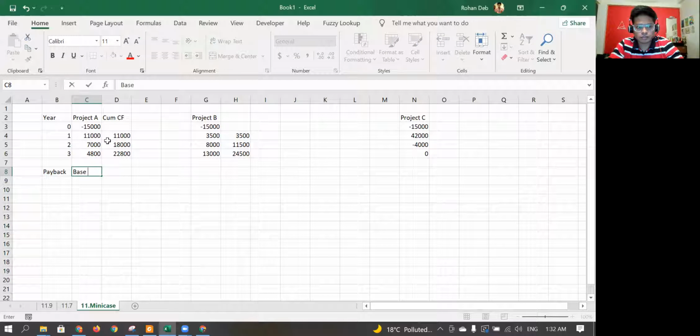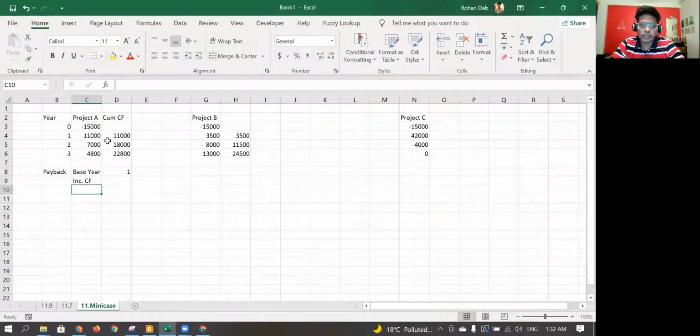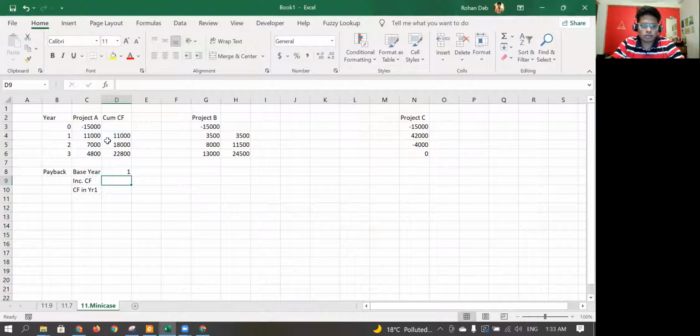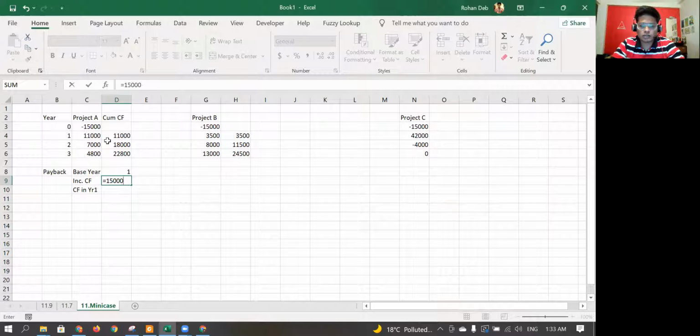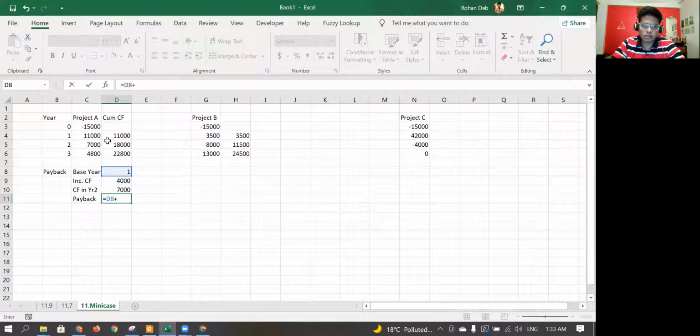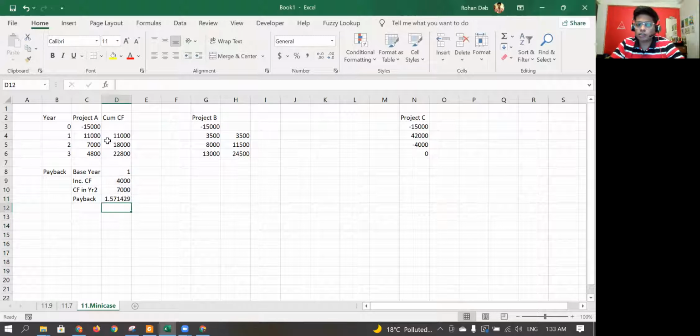The base here is 1. Incremental cash flow required is 15,000 minus 11,000, and the cash flow in year 2 is 7,000. So my payback is equal to 1 plus this divided by this, which is 1.57 something.